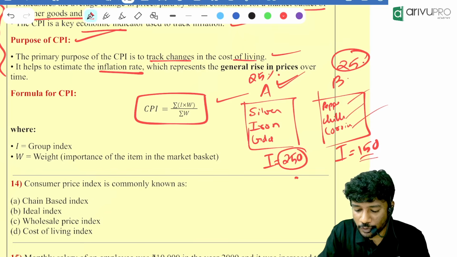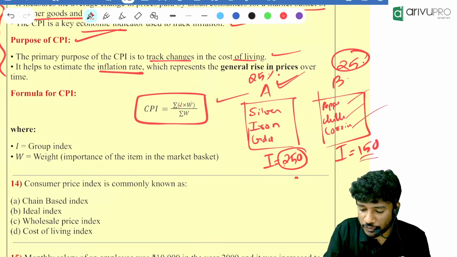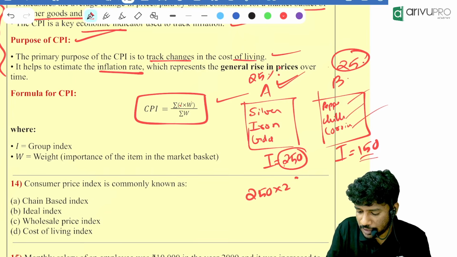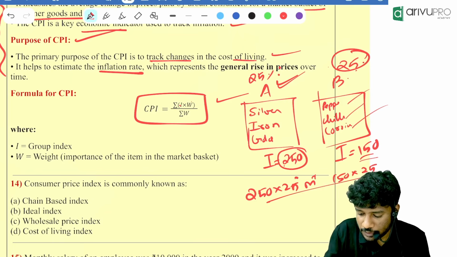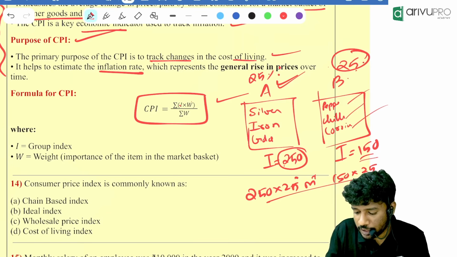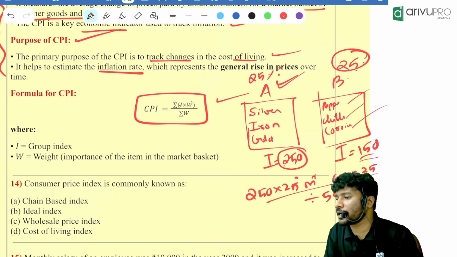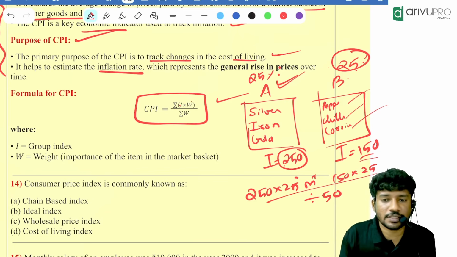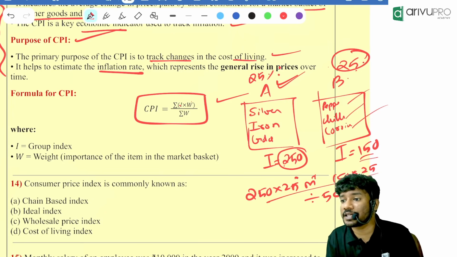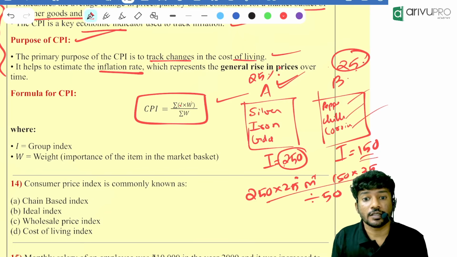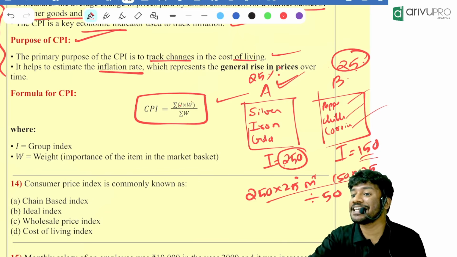So what we will do is, sigma IW means 250 into 25 plus 250 into 25 plus 150 into 25, divided by sigma W. How much is sigma W now? 50, or divided by 50. Adding 25 plus 25, it will become what? 50. So how much is the CPI, the cost of living index, you will get? How much are you getting? 200. So that is the cost of living index.